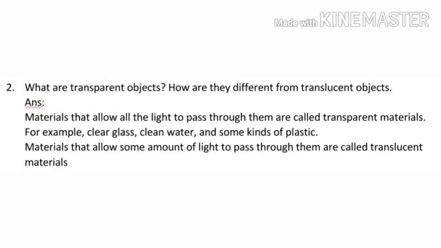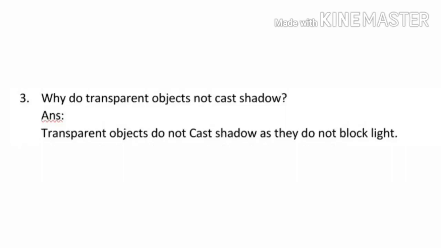Second question is what are transparent objects? How are they different from translucent objects? Materials that allow the light to pass through them are called transparent materials. For example, clear glass, clean water, and some kinds of plastic. Materials that allow some amount of light to pass through them are called translucent materials. Third question is why do transparent objects not cast a shadow? Transparent objects do not cast a shadow as they do not block light.